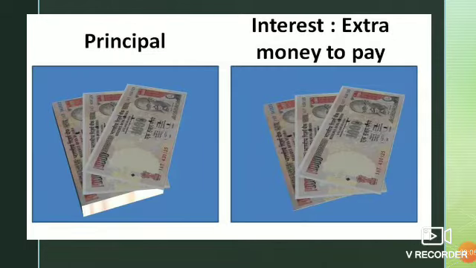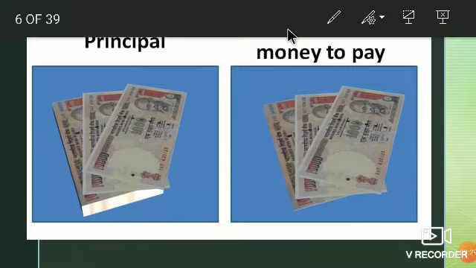So the deposited amount or the borrowed amount is called the principal, and whatever extra money we have to pay to the bank, or get from the bank in case of a deposit, is called the interest.